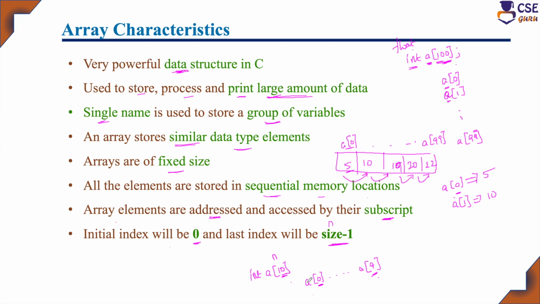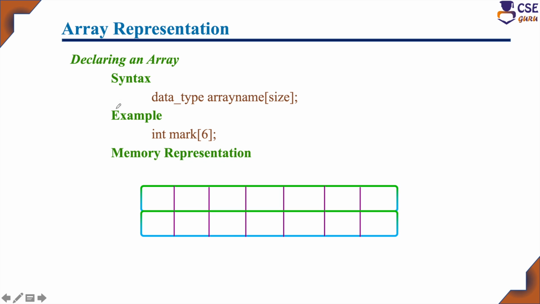Likewise, sequentially you have to access the element. So these are all the characteristics of an array. Array is the most powerful data structure used in C programming language. And next, how to declare an array.